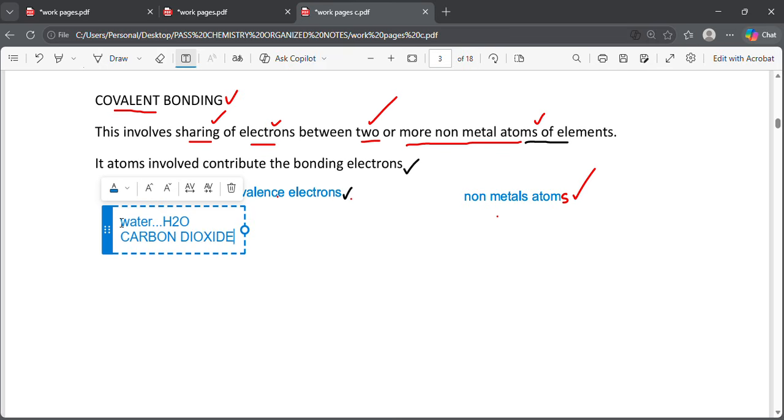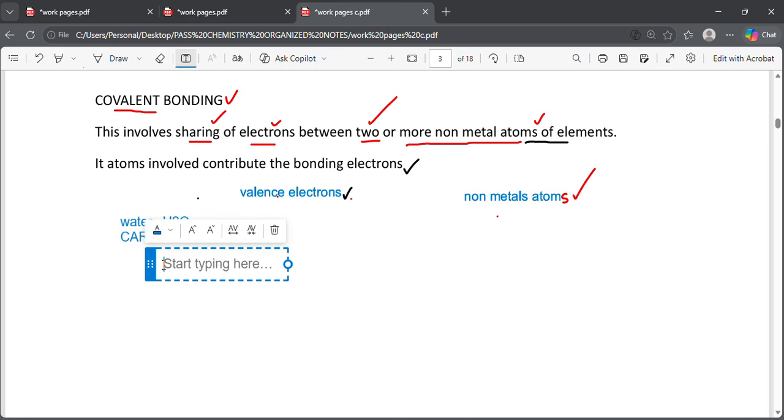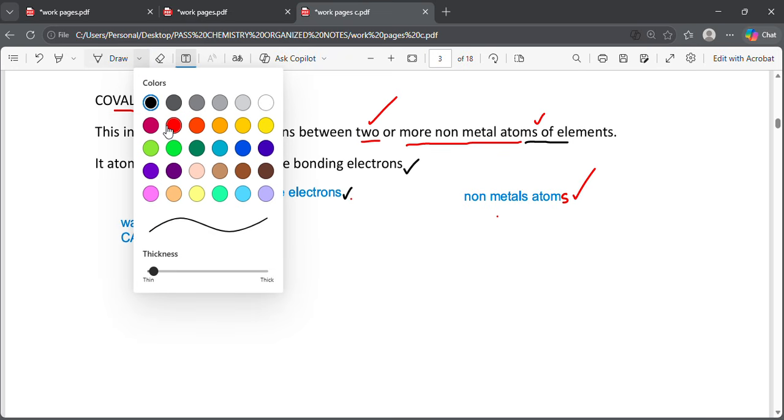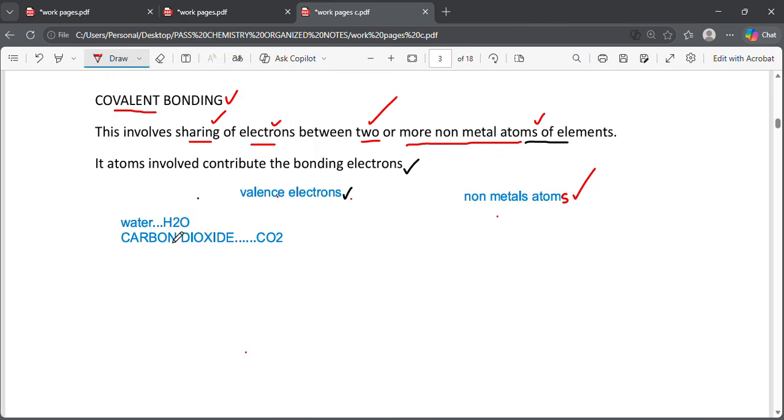Then we have another example, which is carbon dioxide, and carbon dioxide is simply written as CO2, for the chemistry students around. I hope you are not having only biologists here; we are also having chemists. So these are sample examples of the covalent compounds we are speaking about. We have water, whose chemical formula is H2O, then carbon dioxide, whose chemical formula is CO2.